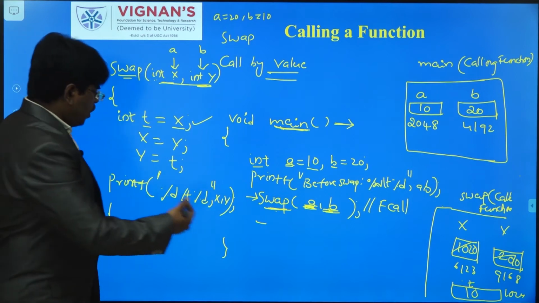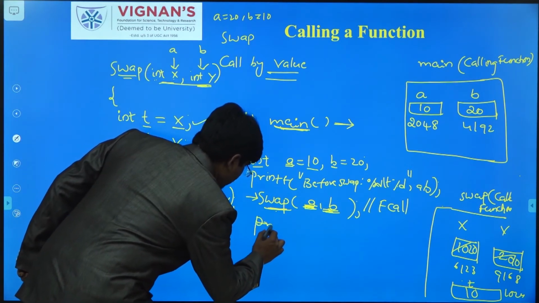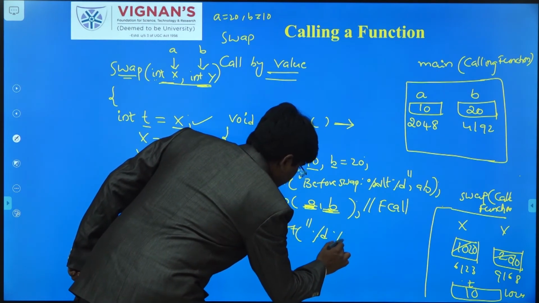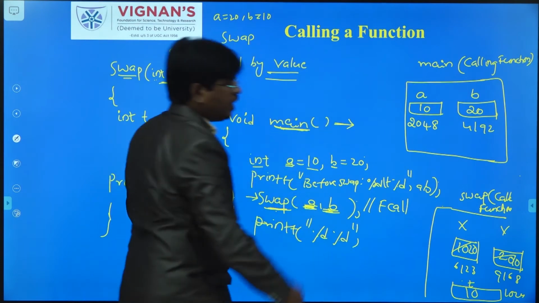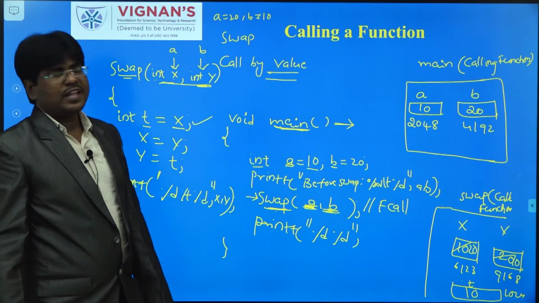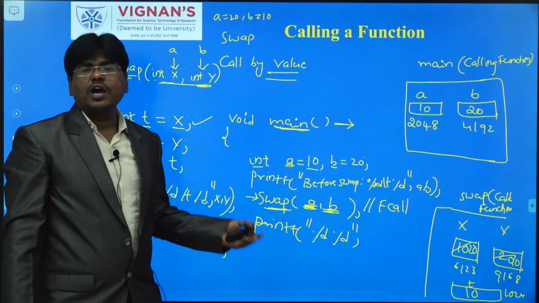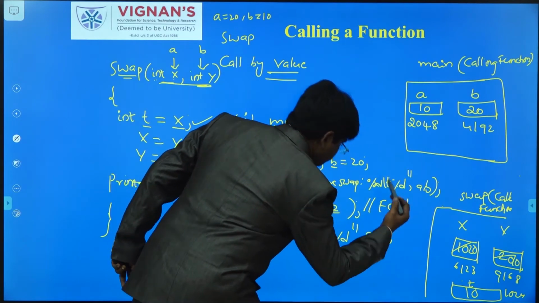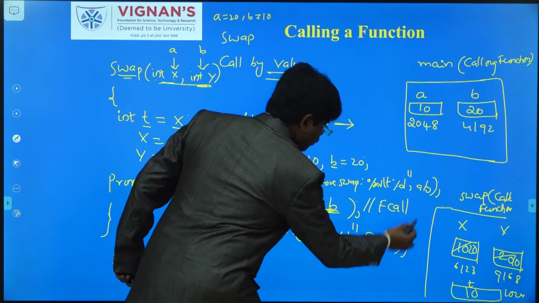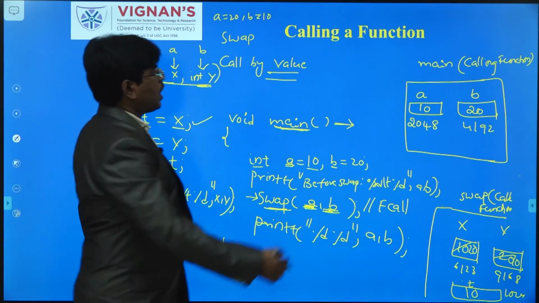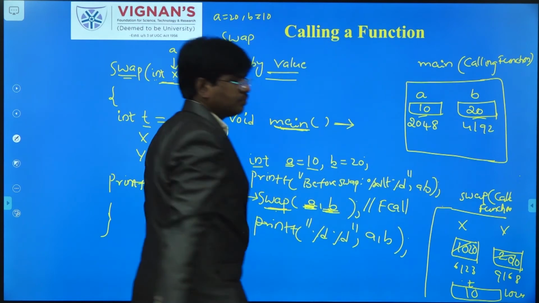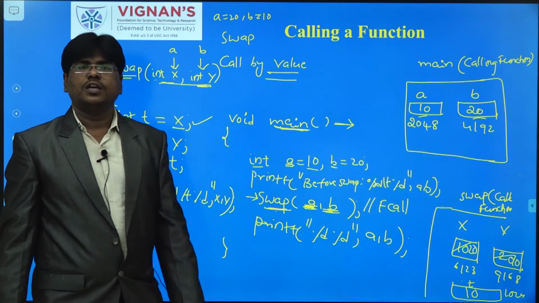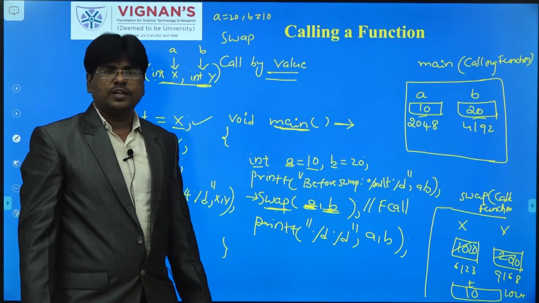Then here you can write printf again, percent d comma. Here we had a problem whether I have to write a comma b or x comma y. If you write a comma b, if you observe, the a comma b values are not swapped. They have not been exchanged. So 10, 20 will be displayed, but that is not our program.